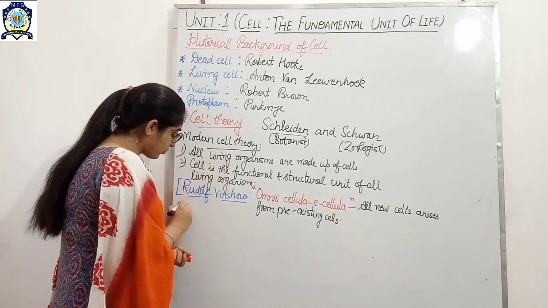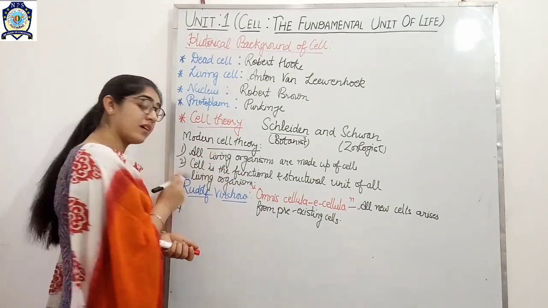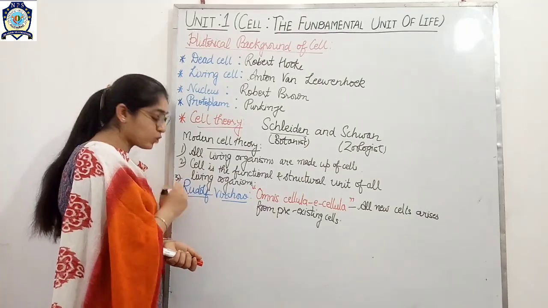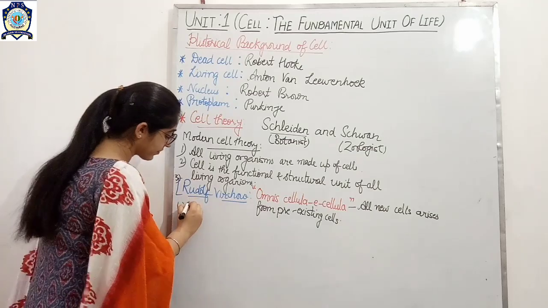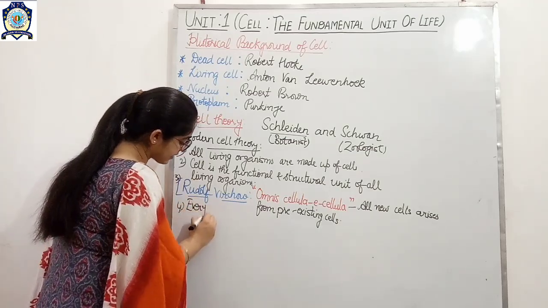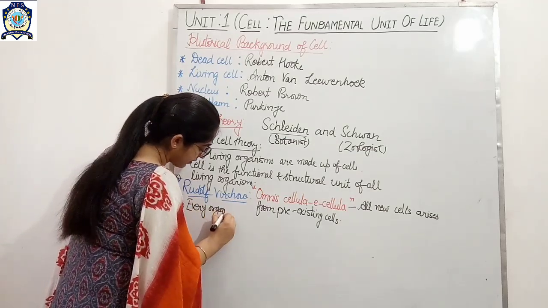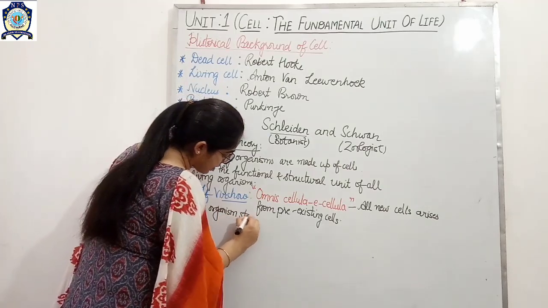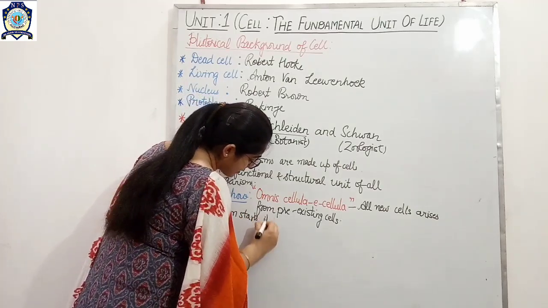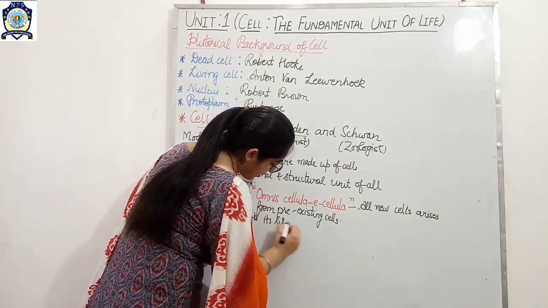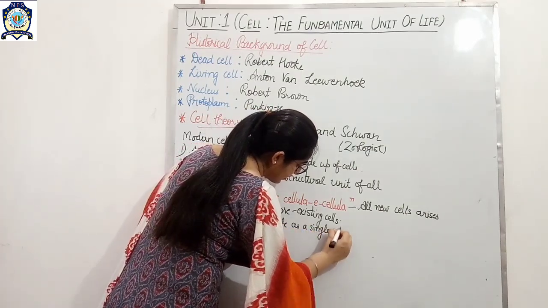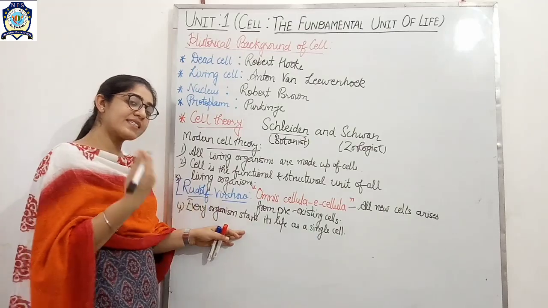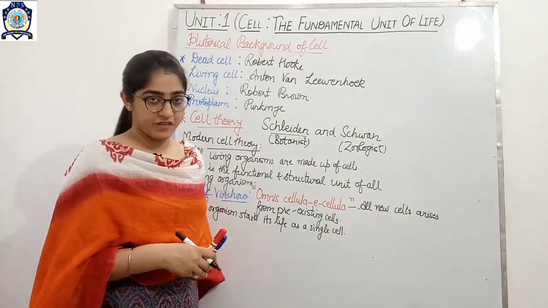And the fourth point, now considered as the third point, is this: as we have studied, every organism starts its life as a single cell, and each cell performs its own function.